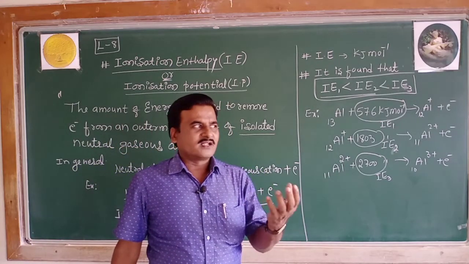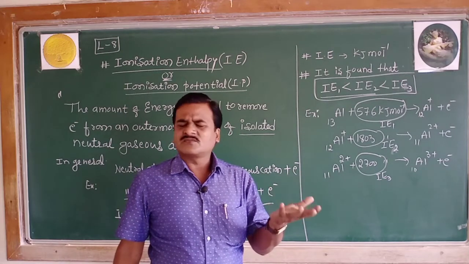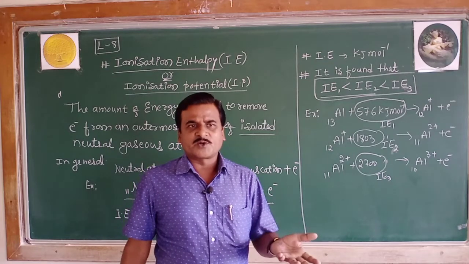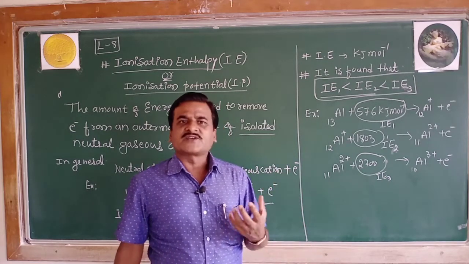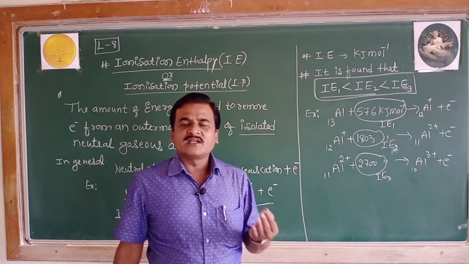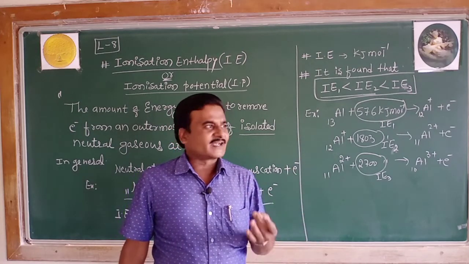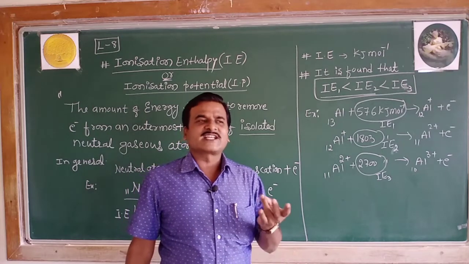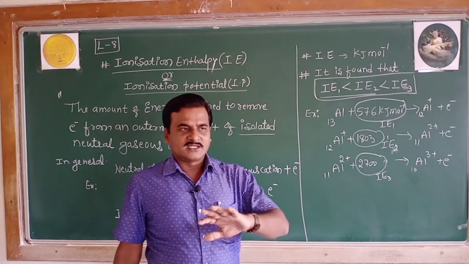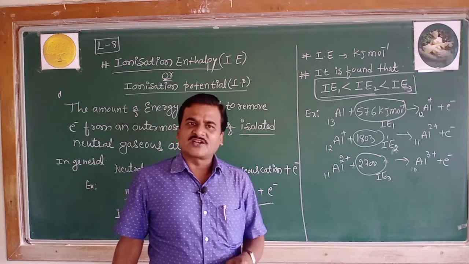So here we have 4-5 factors, out of which you need to remember 4 of them, very important. The factors which affect the ionization enthalpy are, we'll collect one by one, the atomic size, second the nuclear charge, third the screening or shielding effect, and the fourth one is the symmetry of the electronic configuration.